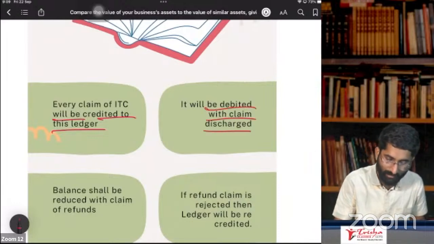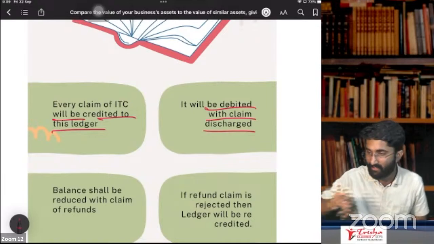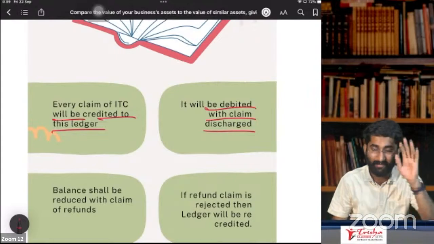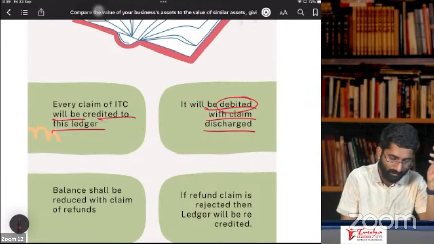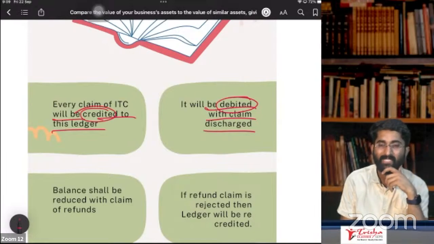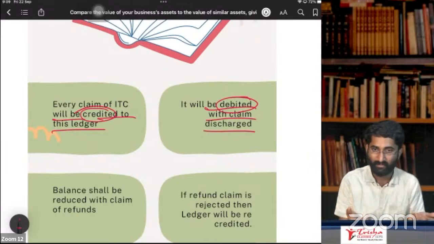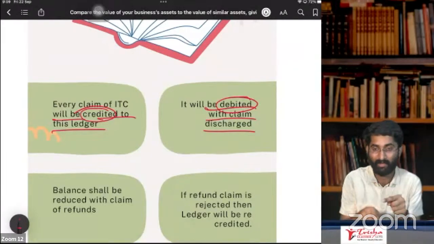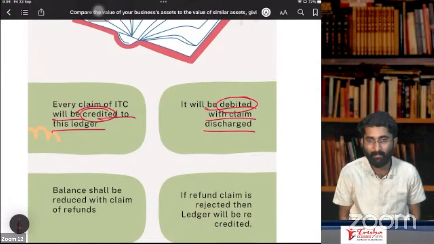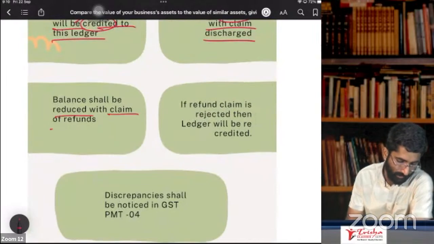It will be debited with claim discharge. That means while filing GSTR 3B, when you file, you are discharging that liability. That will get reduced. Okay, it will get debited. See, debit means reduce, credit means increase. It is nothing but your passbook. In the passbook, the amount will get credited when you get the amount. The passbook balance will increase when you get the amount, credit. Debit means when the balance reduces. So that is debit here. Correct? Yes.